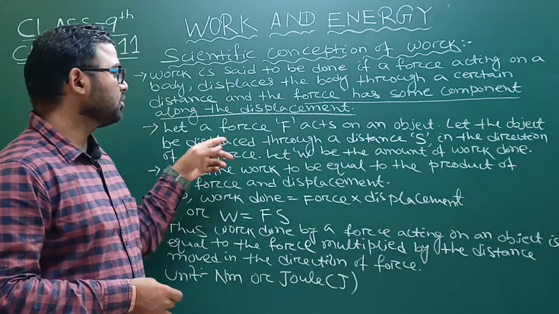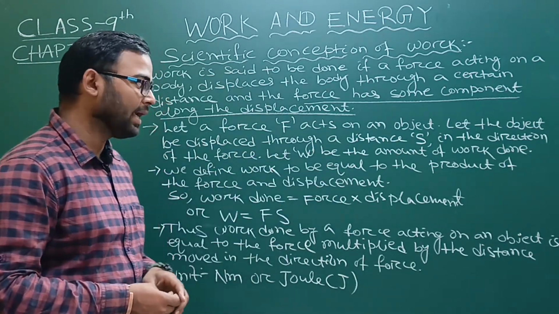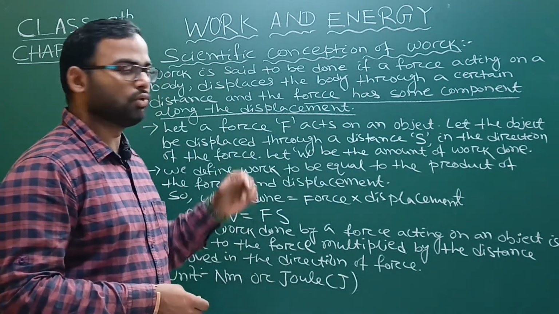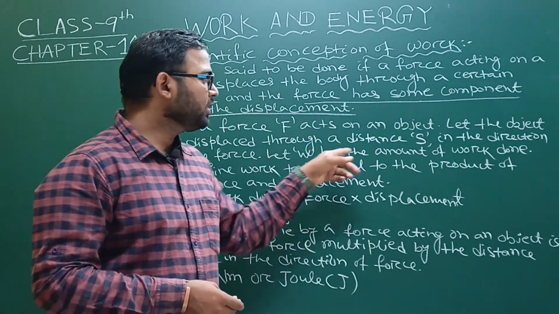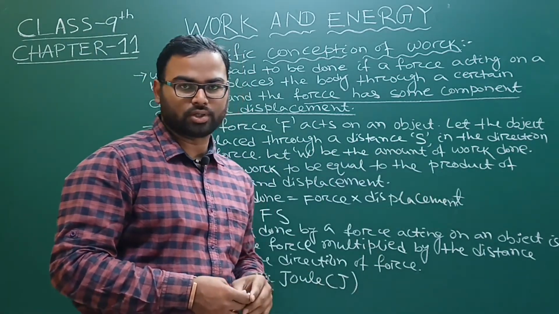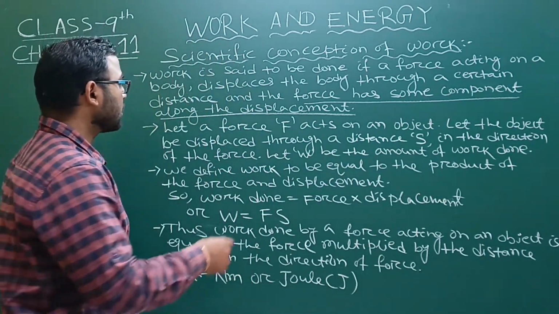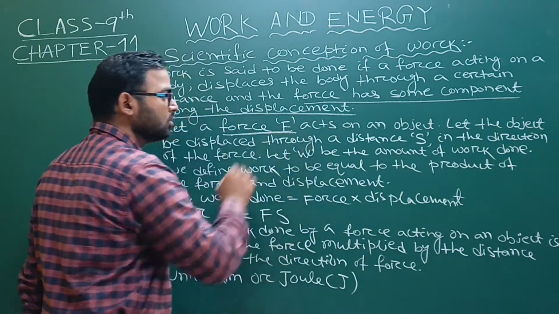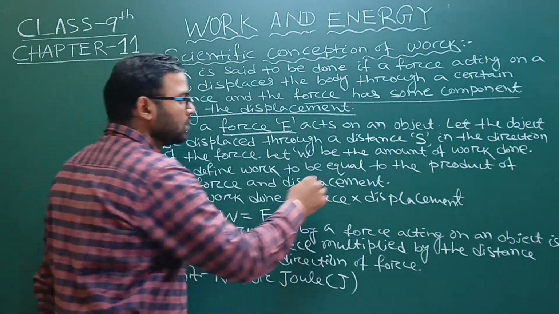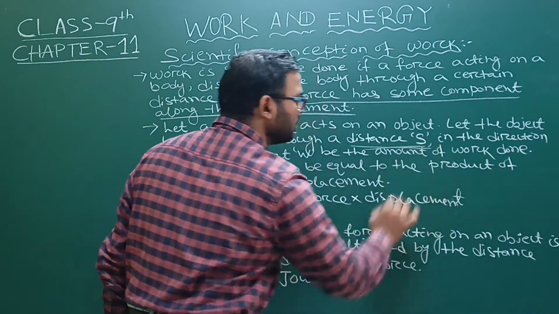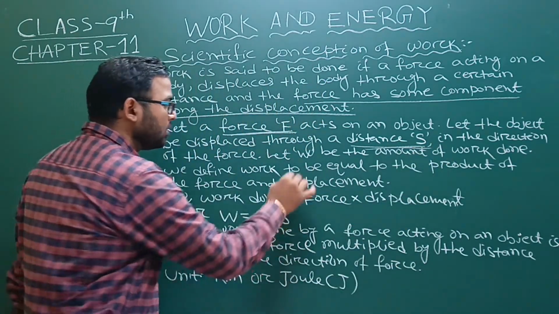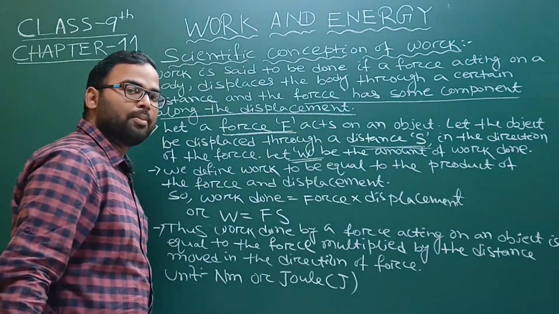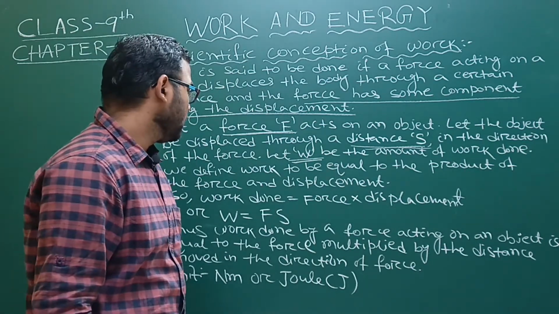Let the object be displaced through a distance s in the direction of the force. Let W be the amount of work done. So we are considering the force applied is F, the distance travelled by the body is s, and W is the amount of work done.